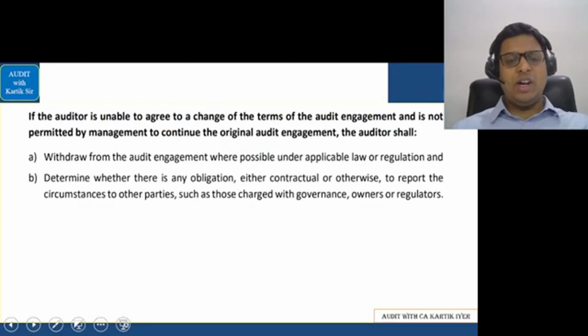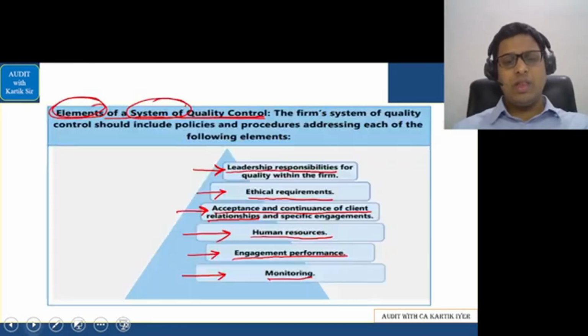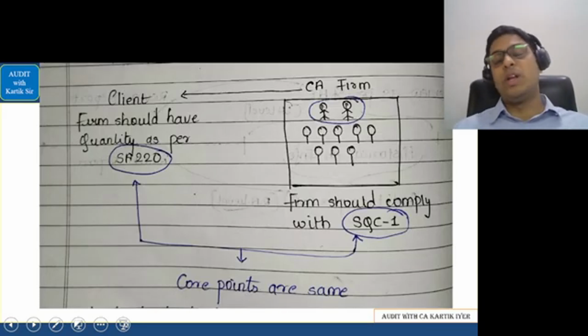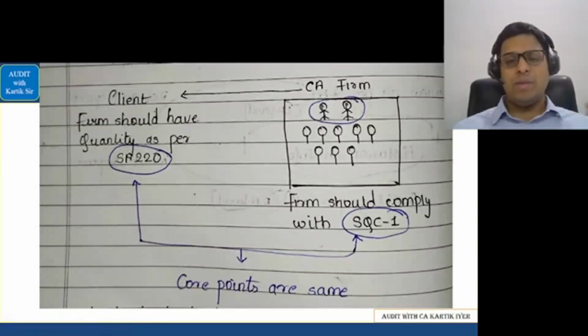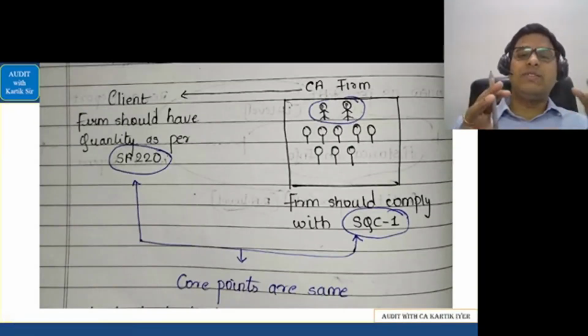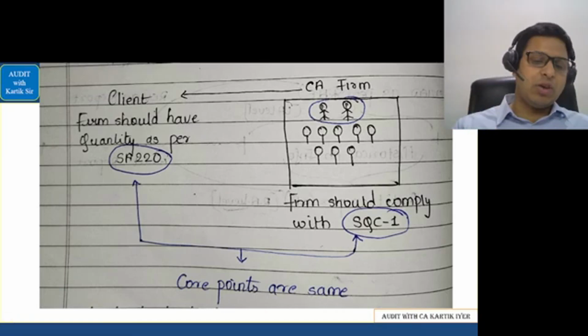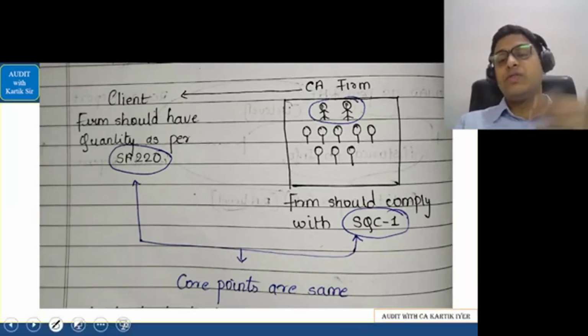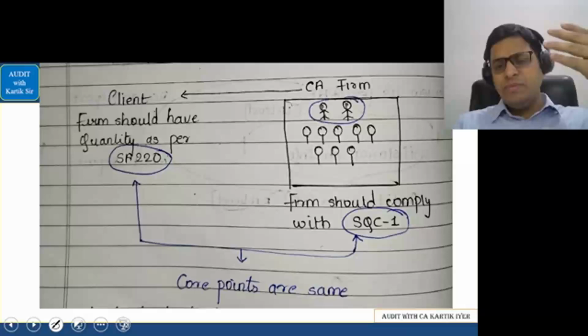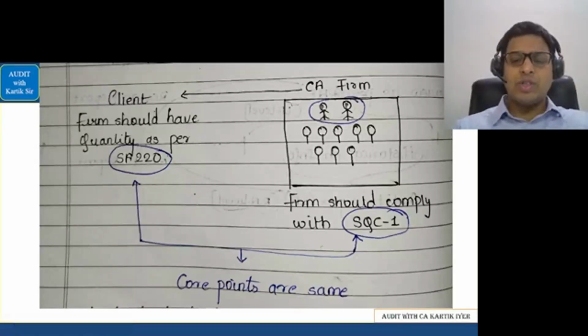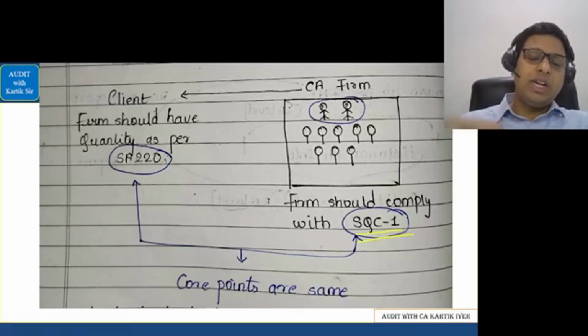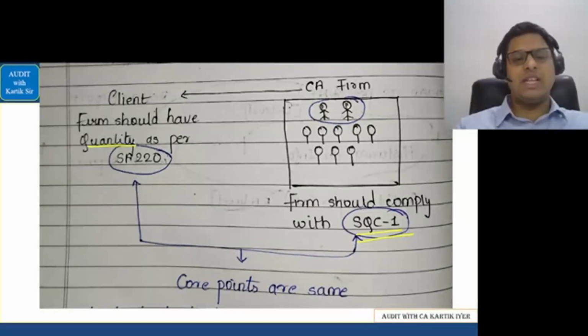Now after that we went into the next part, that is in relation to the SA 220 part, that is elements of system of quality control. Now this has a close relation with SQC1. SQC1 is basically what the firm should comply with, and SA 220 is what the auditor does his work to perform when he's working with the client. He has to have quality control in place. Now in the case of a CA firm, the firm should comply with SQC1, and when the auditor does his work, he should ensure that quality is there in place. That is basically what is given here.